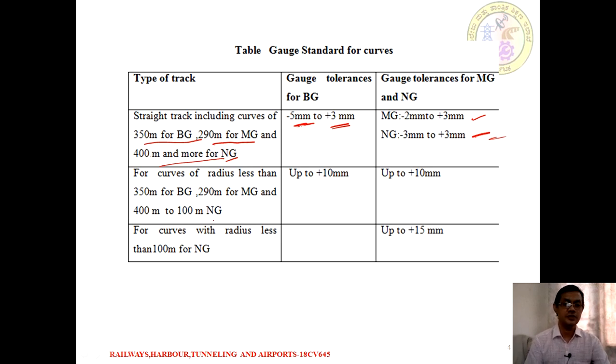Similarly, if the curve has a radius less than 350 meters for broad gauge, 250 meters for meter gauge, and 400 to 100 meters for narrow gauge, then for broad gauge a tolerance of plus 10 mm can be provided. In the case of meter gauge and narrow gauge it is also up to plus 10 mm. Similarly, for a curve of radius less than 100 meters, in the case of narrow gauge only, a tolerance of up to 15 mm in the gauge can be provided.